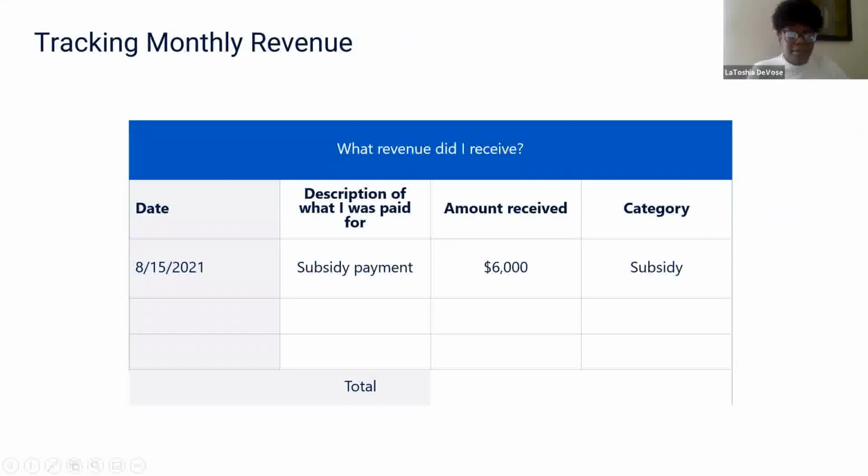And so here's a useful and very simple way to record and track your monthly revenue. You want to title it revenue, or what revenue did I receive? And then you'll insert the date, a description of what you were paid for. So in this example, it's a subsidy payment, the amount that was received, and then how you're categorizing it. So that's that broad category of subsidy.